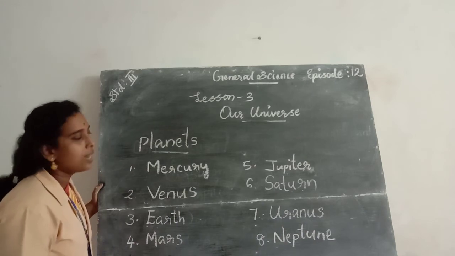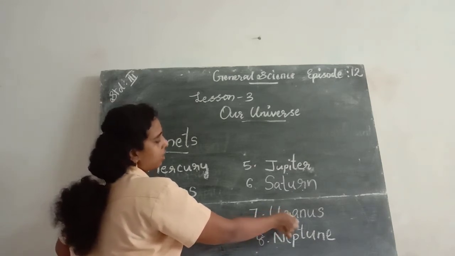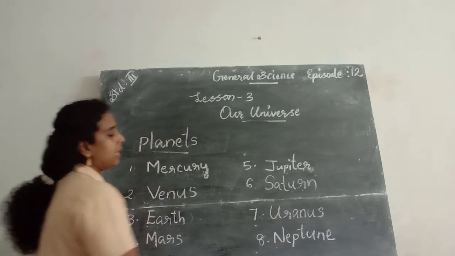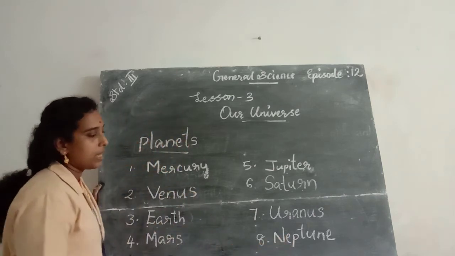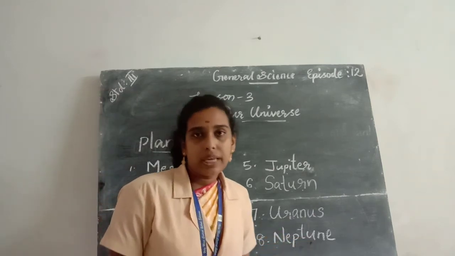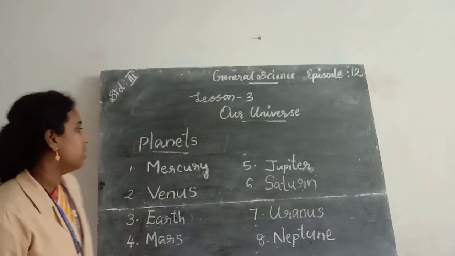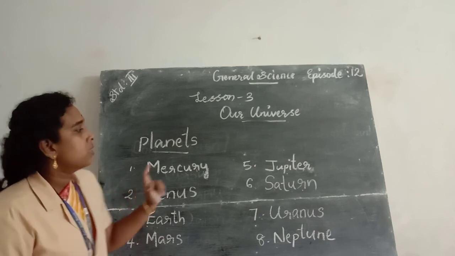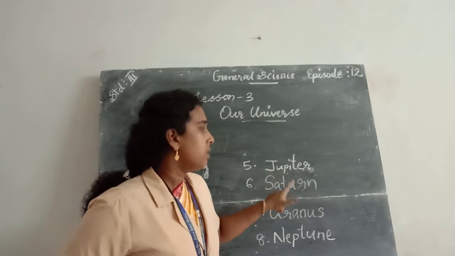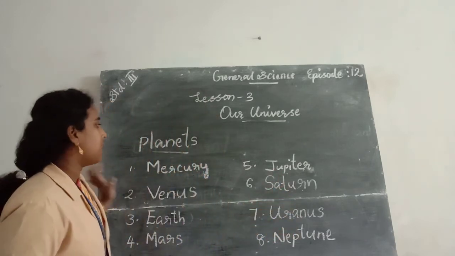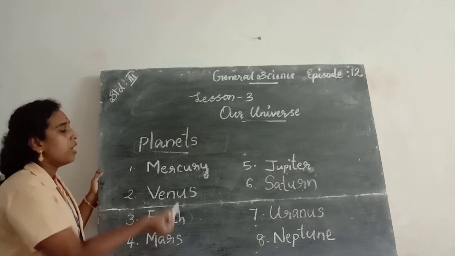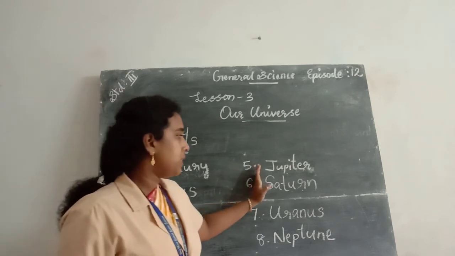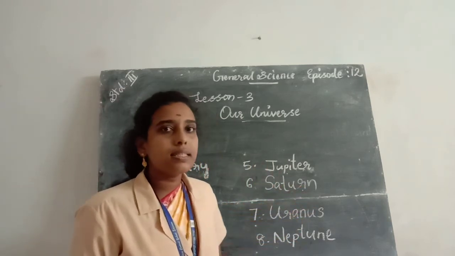S-A-T-U-R-N. Saturn. U-R-A-N-U-S. Uranus. N-E-P-T-U-N-E. Neptune. So Mercury, Venus, Earth, Mars, Jupiter, Saturn, Uranus, Neptune. So these are the 8 planets in our solar system.